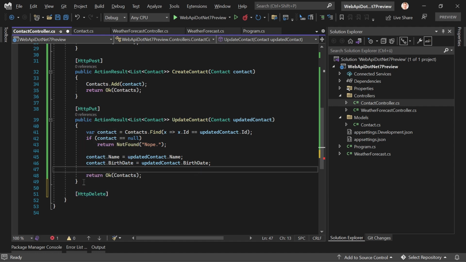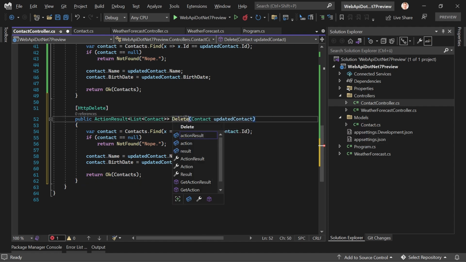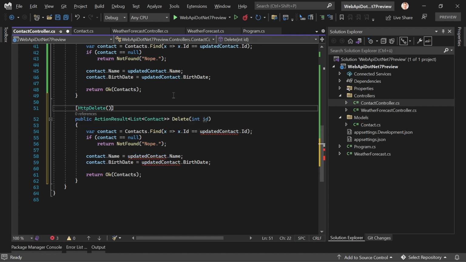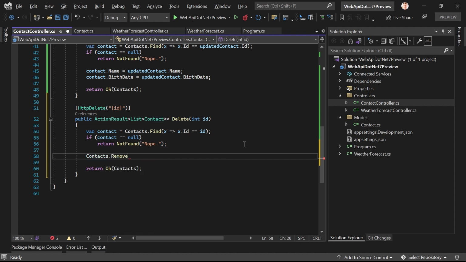HTTP delete. Let me copy this. We return the complete list again. Let's call this delete contacts. Now in here we want an ID again. So we have to add a route with ID. And now here again, we're using this ID here. And then we say contacts, remove contact, save it.